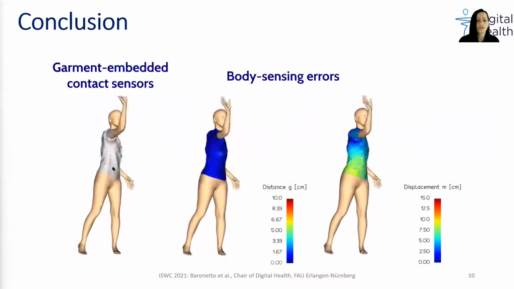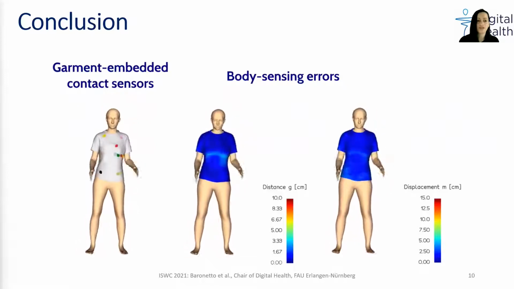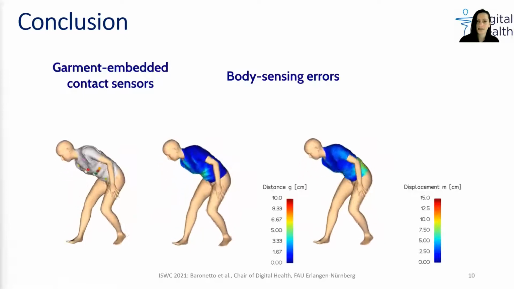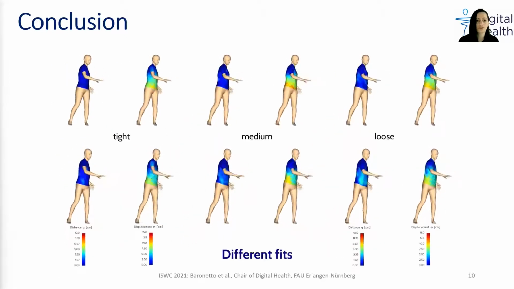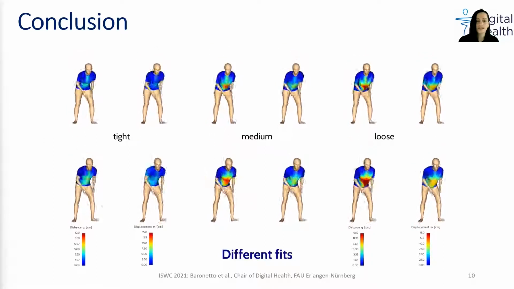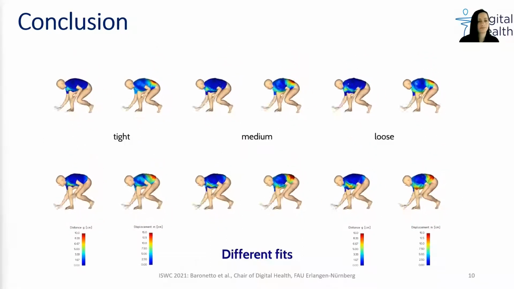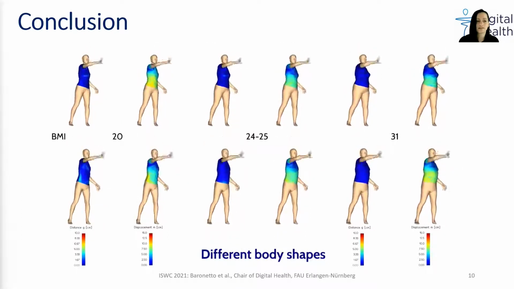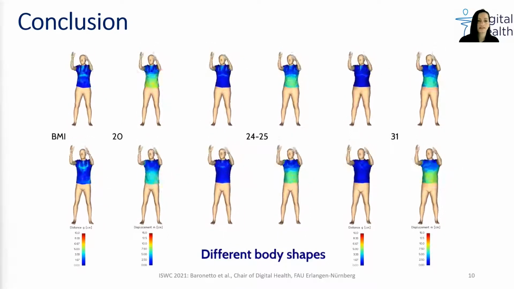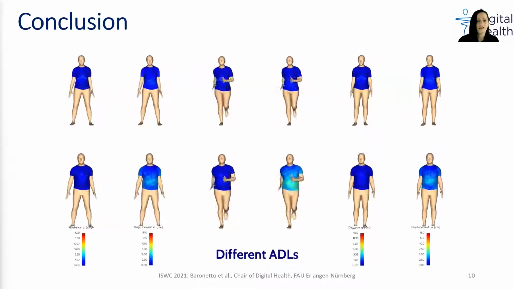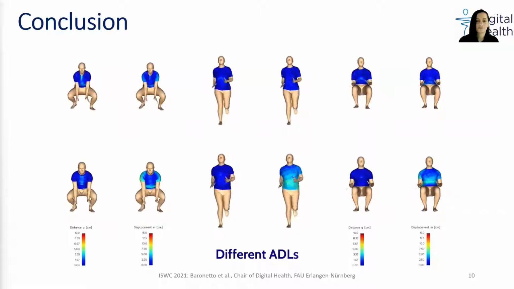In conclusion, we presented a novel method for simulation and performance analysis of contact sensors embedded in smart garments. We were able to show the performance changes as a function of body shape, garment fit, and movement type. In further work, we plan to extend the existing method to include fabric properties and garment cuts, as well as other sensor modalities, such as orientation and strength sensors.